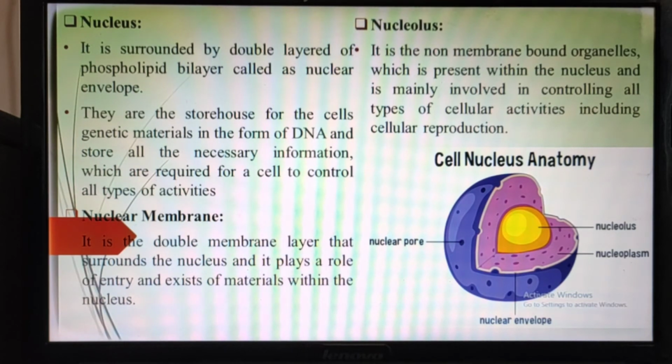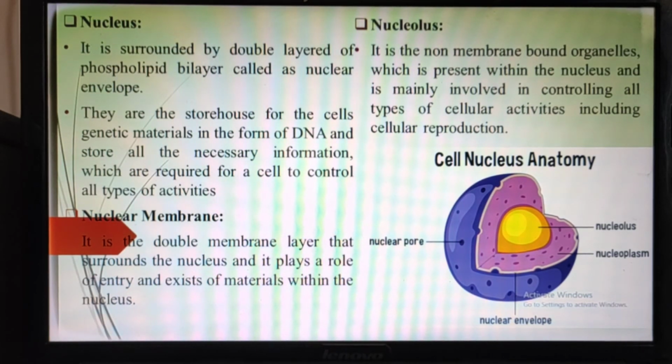In cell division there is a metaphase, and at that metaphase the chromosomes get differentiated, and at that time we clearly observe and identify the chromosomes.